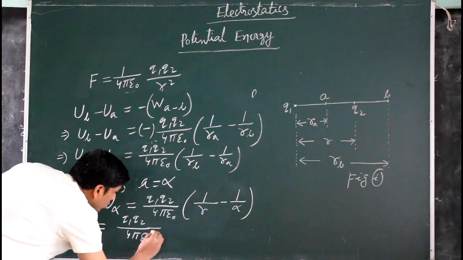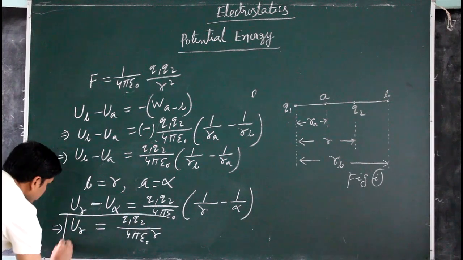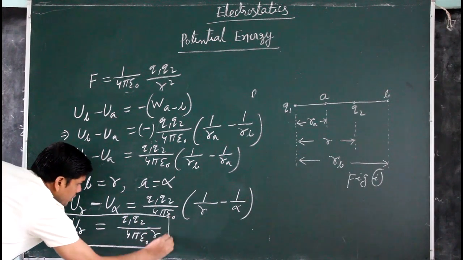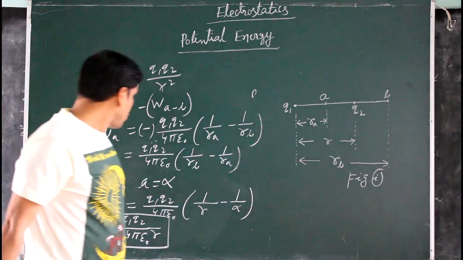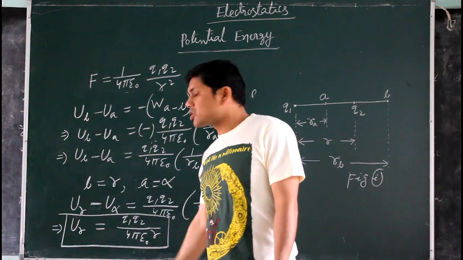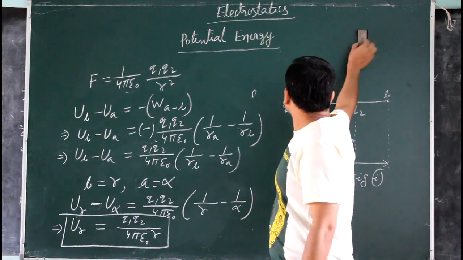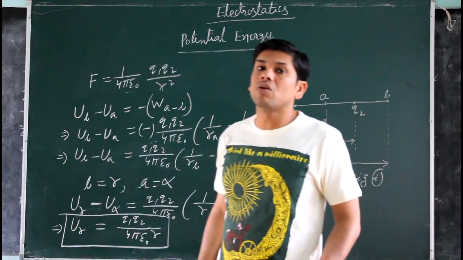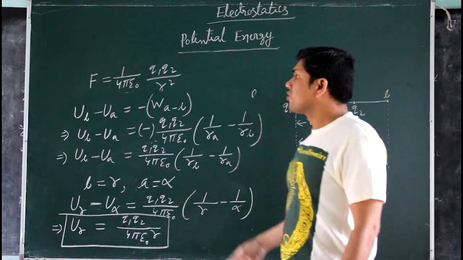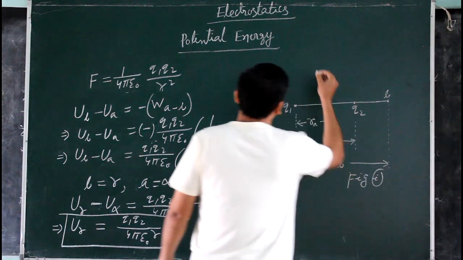So this is the expression of potential energy due to 2 point charges separated by r distance when they are placed in free space, vacuum or air. This is the expression of potential energy due to these 2 point charges. Now potential energy is a scalar quantity, so for the potential energy due to many charges, we have to use that formula.